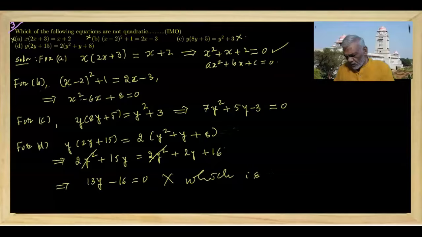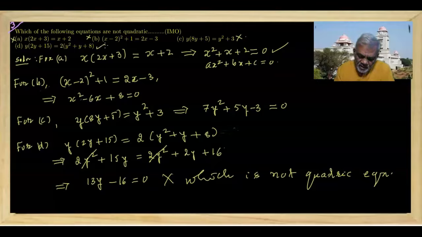which is not a quadratic equation. It is a polynomial equation of degree 1, and hence it is not a quadratic equation. Therefore the option